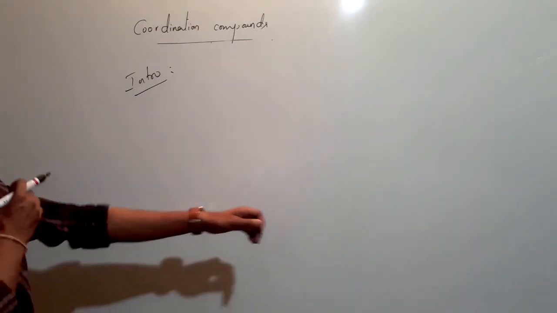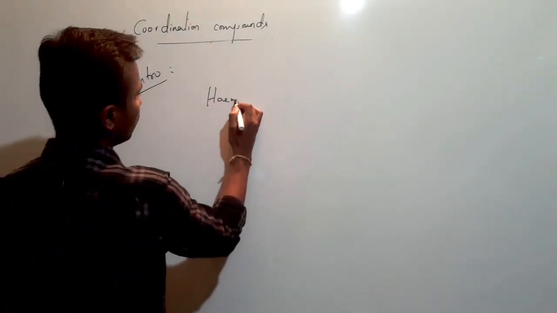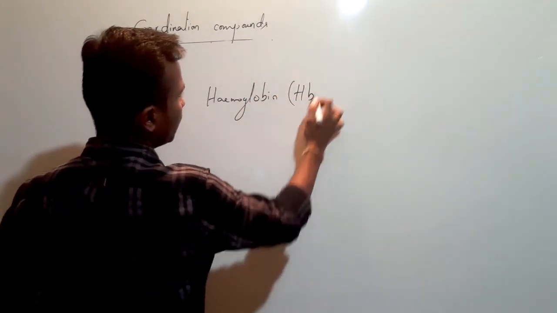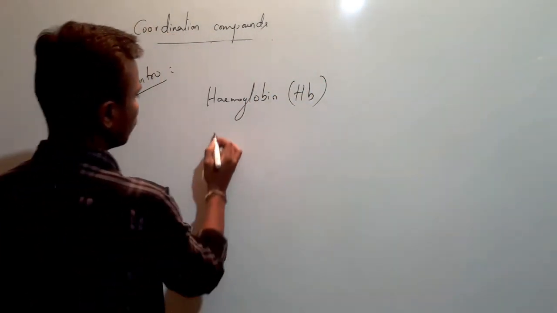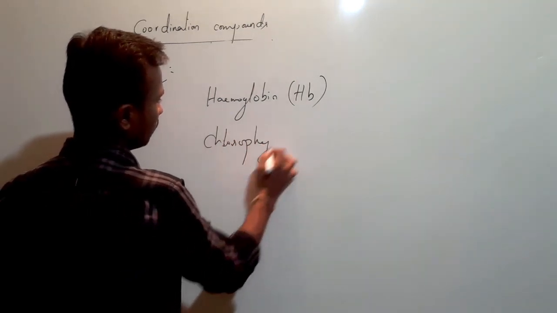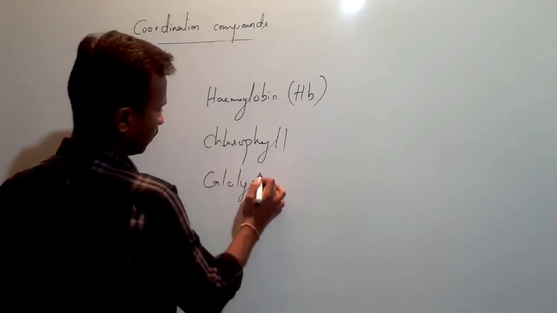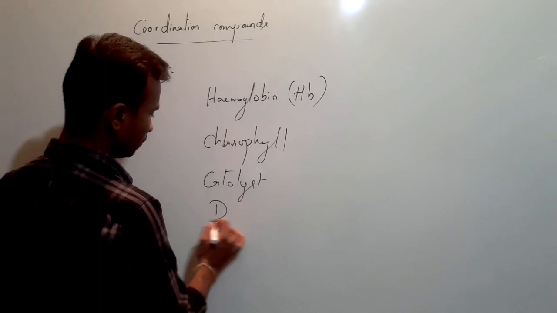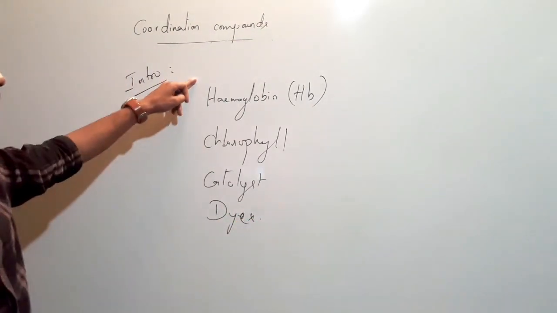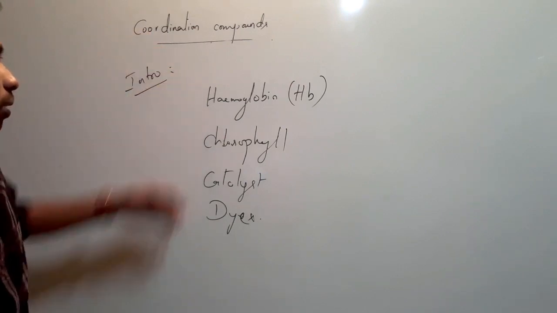We will give you some examples, like hemoglobin, which we generally represent by Hb, and chlorophyll, and catalysts, and dyes. Generally these are all coordination compounds, and these are all familiar to us.